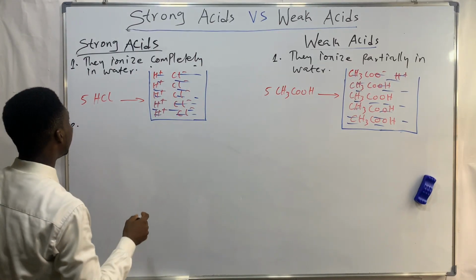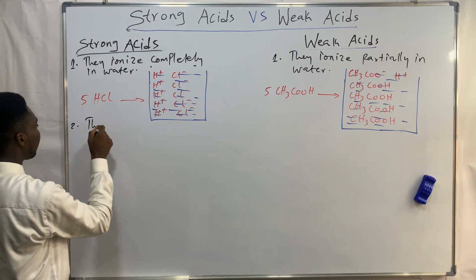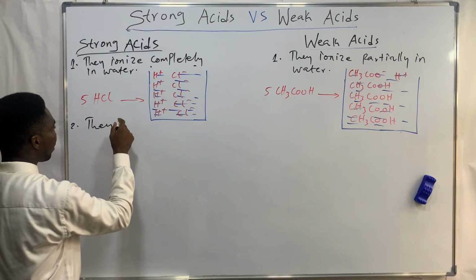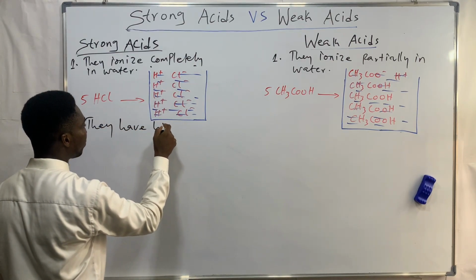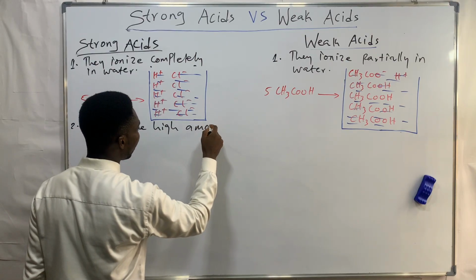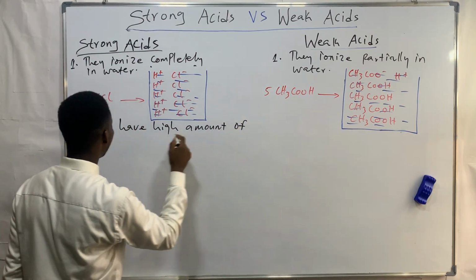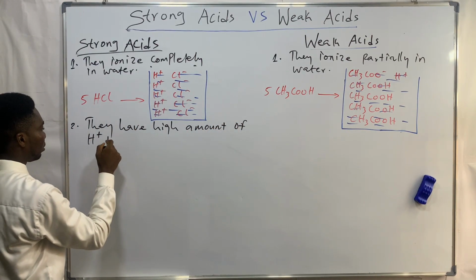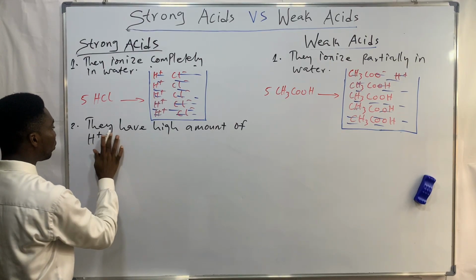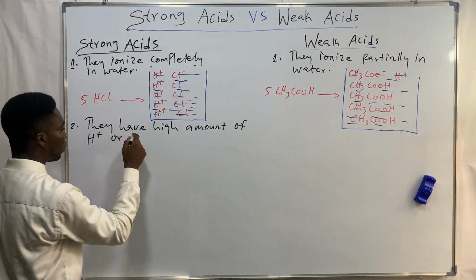Strong acids have a high amount of hydrogen ion or hydronium ion, H3O plus, in solution. Hydronium ion is H3O plus.